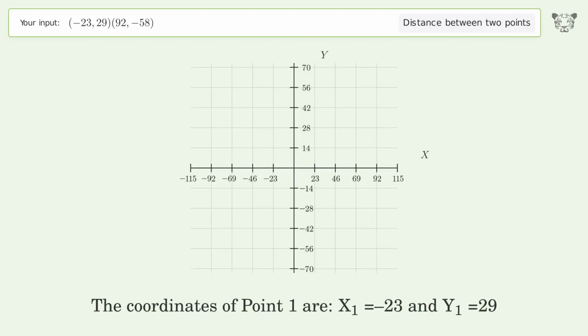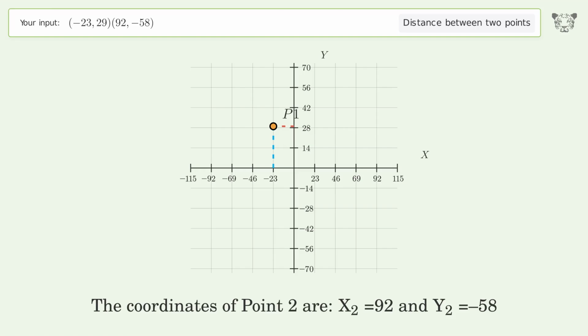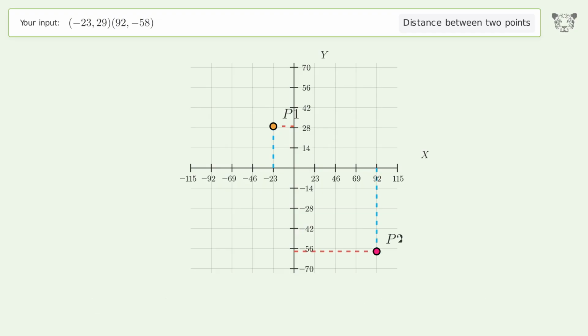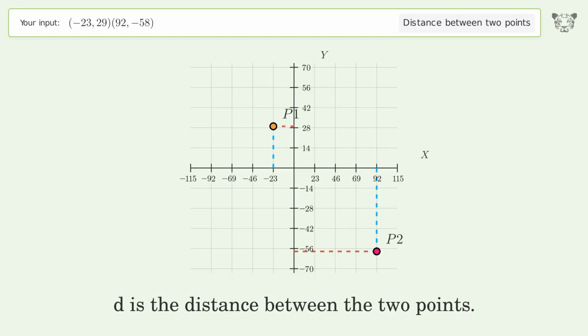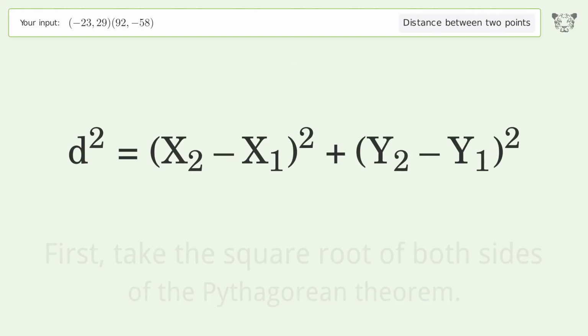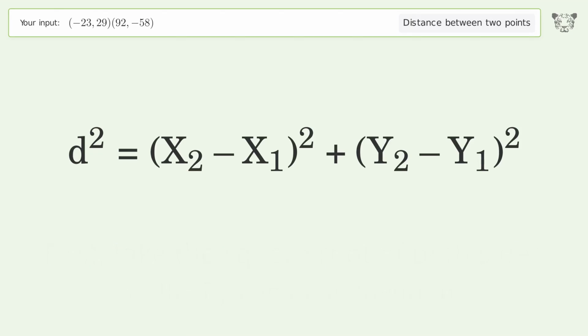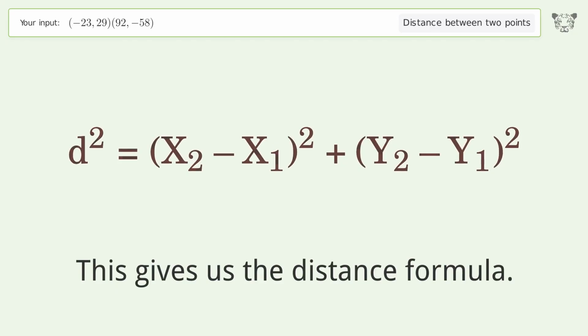The coordinates of point 1 are x1 equals -23 and y1 equals 29. The coordinates of point 2 are x2 equals 92 and y2 equals -58. D is the distance between the 2 points. First, take the square root of both sides of the Pythagorean theorem. This gives us the distance formula.